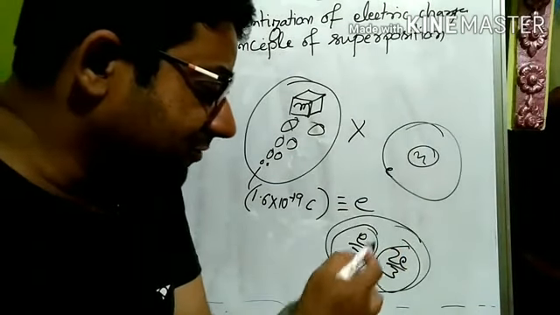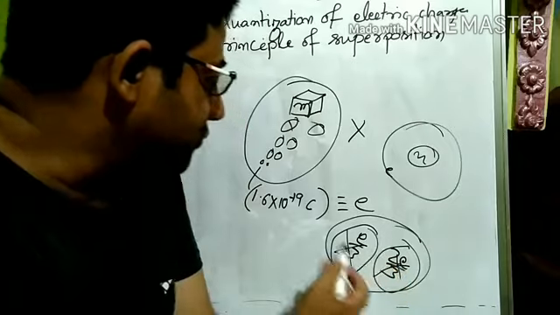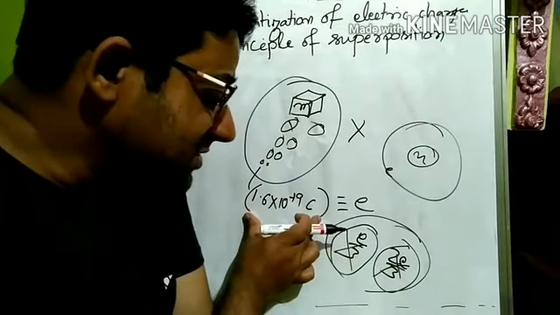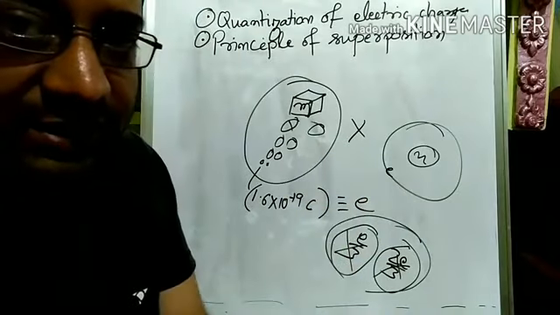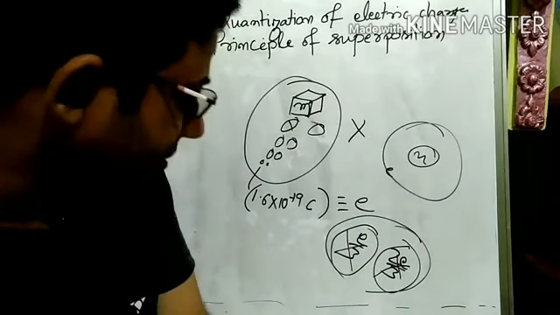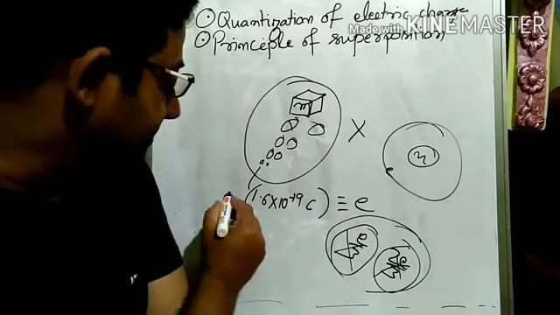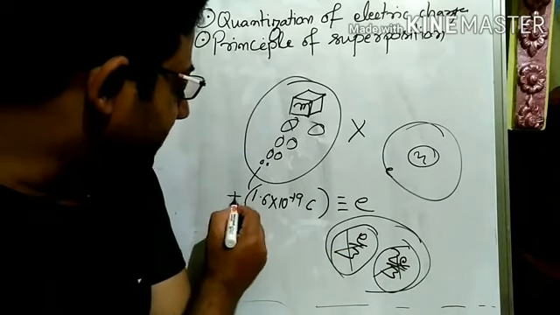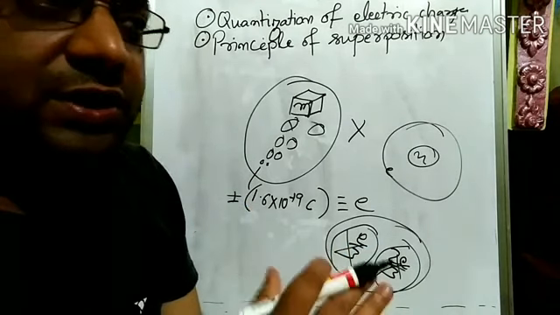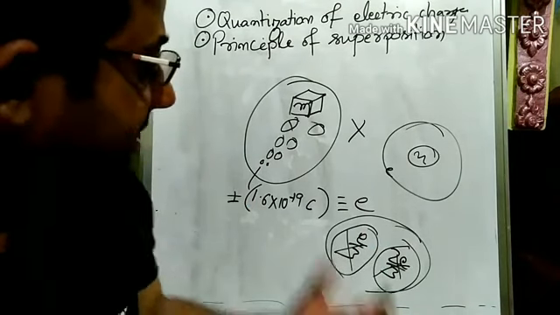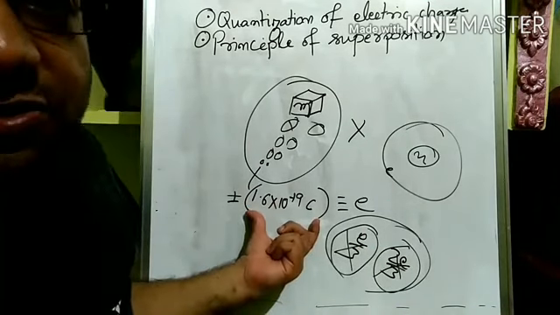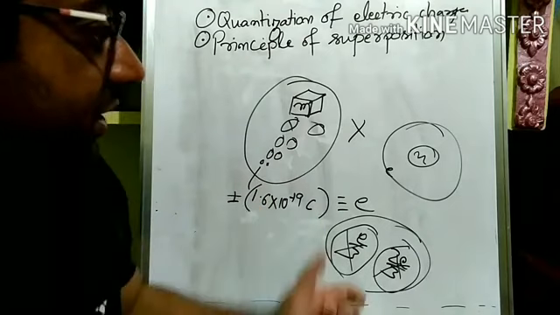So the lowest possible charge found in nature is only this much, and in short we call that e, the charge of an electron. The charge of a proton is plus this much, and the charge of an electron is minus this much. Whether plus or minus, the magnitude will be 1.6 into 10 to the minus 19 coulomb only.